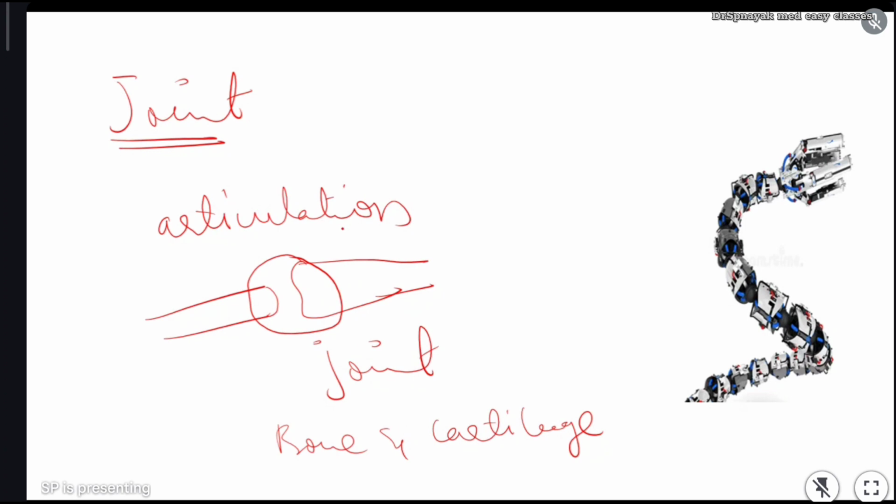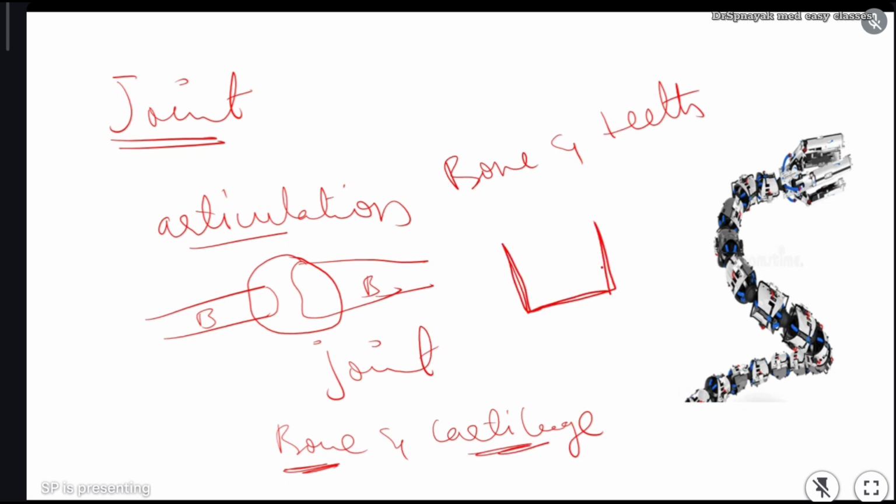Let me repeat the point. Joint is nothing but the junction, or the articulation, between bone and bone. It is also the articulation between bone and cartilage. And sometimes joint is also the articulation between a bone and teeth. Just imagine we have maxilla and mandible.